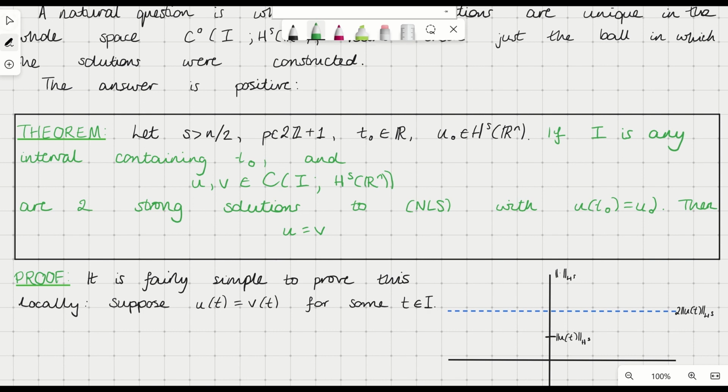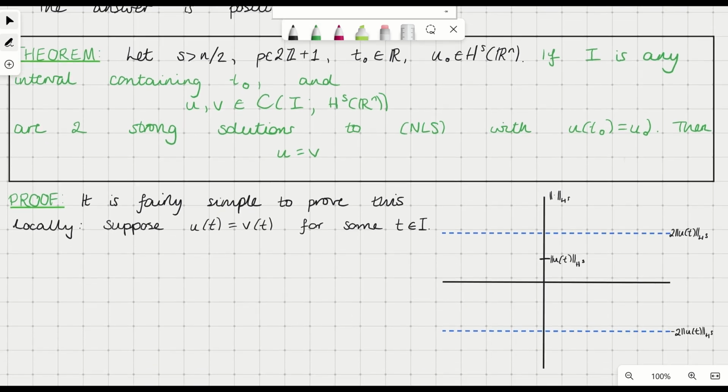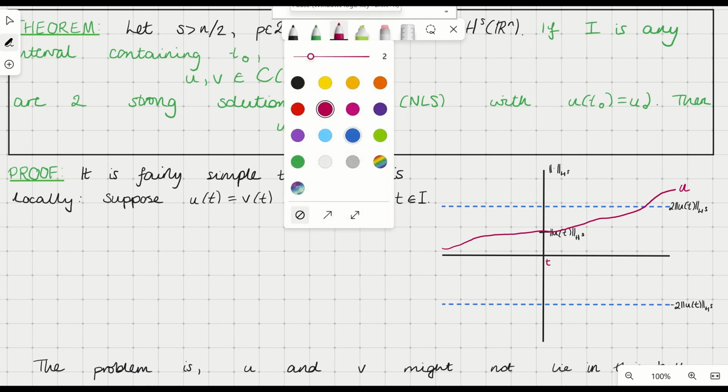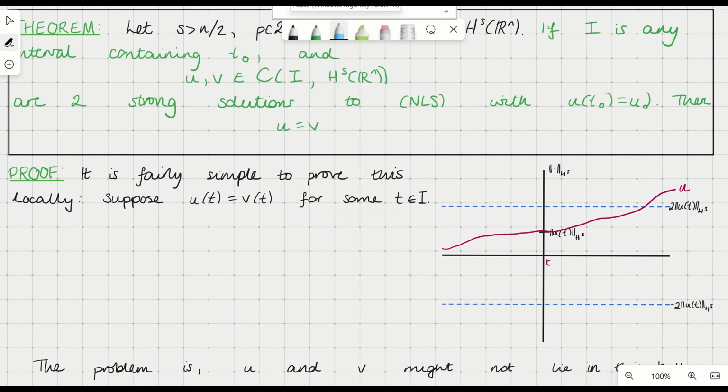Okay, so let's prove this. Well, it turns out that it's actually fairly simple to prove this locally. By that I mean that if we know that u and v are equal at some time t, we can show that they're equal on some neighborhood of t. So suppose this is true, then we can draw these functions on this diagram on the right. So say u maybe looks something like this, our solution u going through u(t) at time t, and maybe v looks something like this.